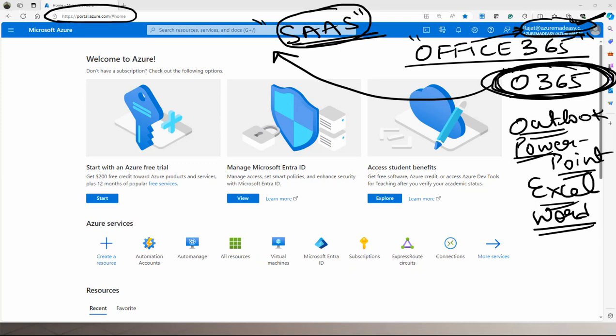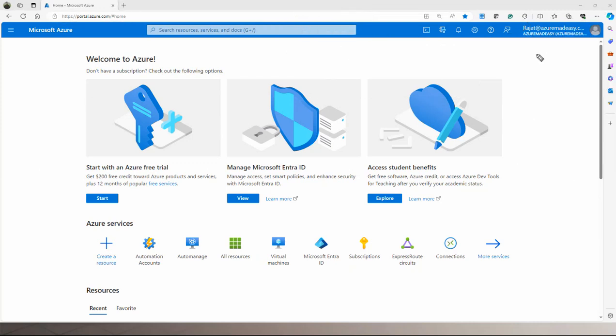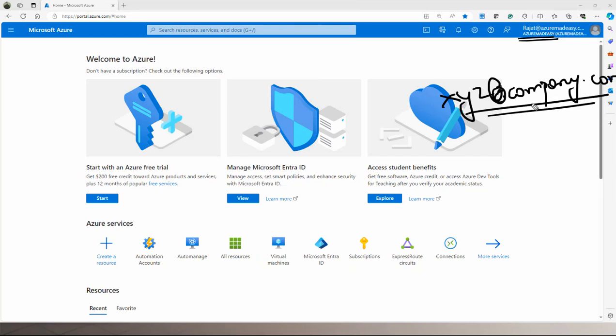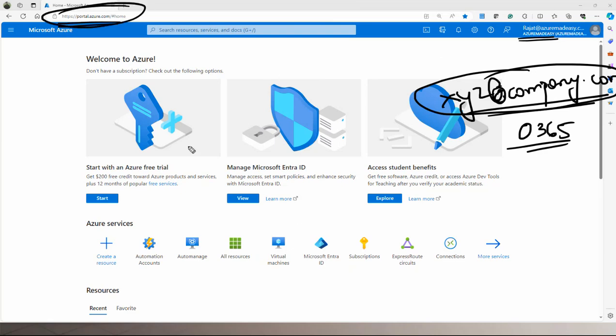So what I'm saying is, if you have an Office 365 account, let's suppose our company is Azure Made Easy. Similarly, you are working for, let's suppose, XYZ at company.com, whatever your company name. This is an official email ID of yours, right? If you log in and it is an Office 365 account, you can open this portal.azure.com. You will get this page as a free start where your account is already present.